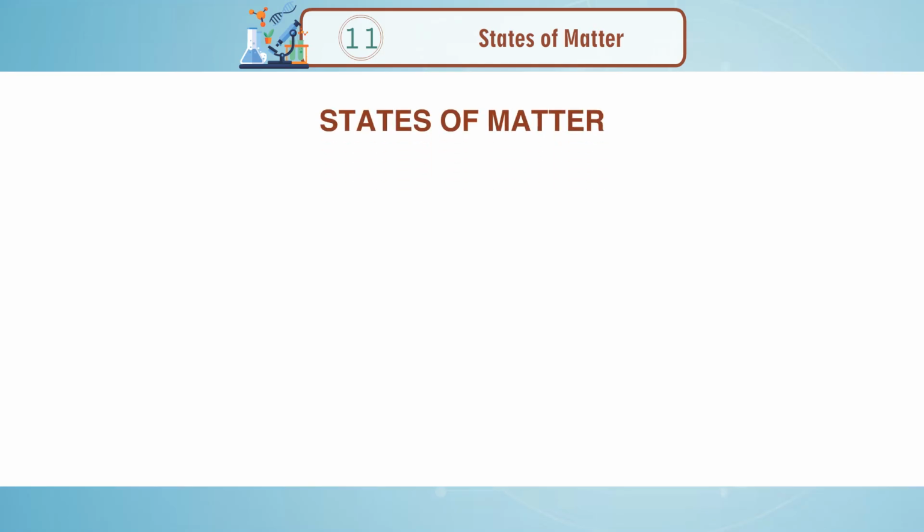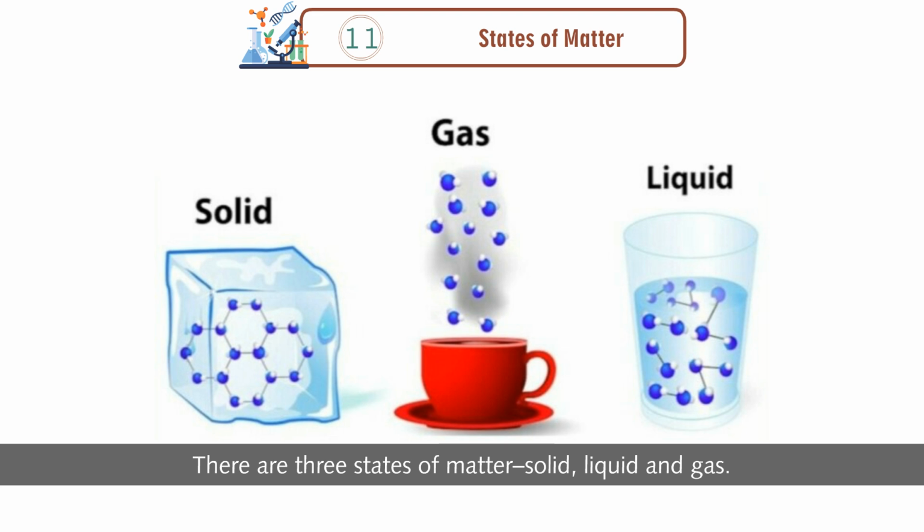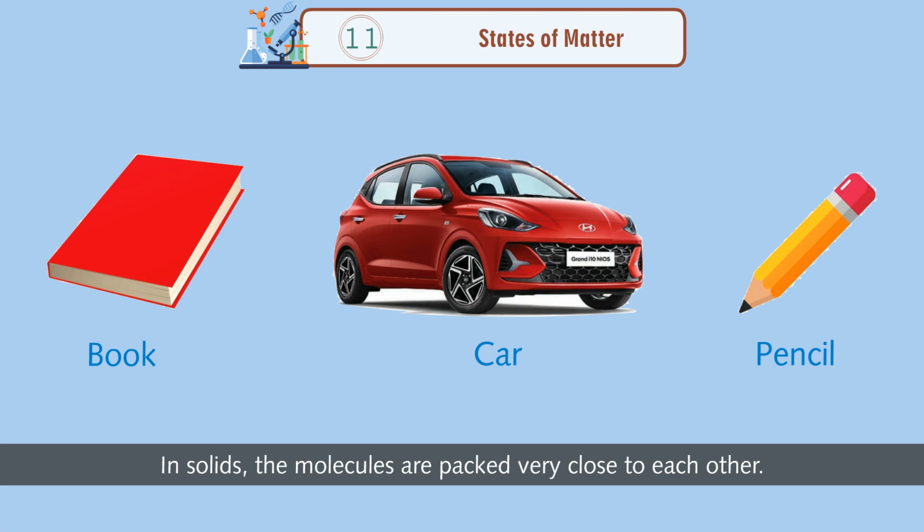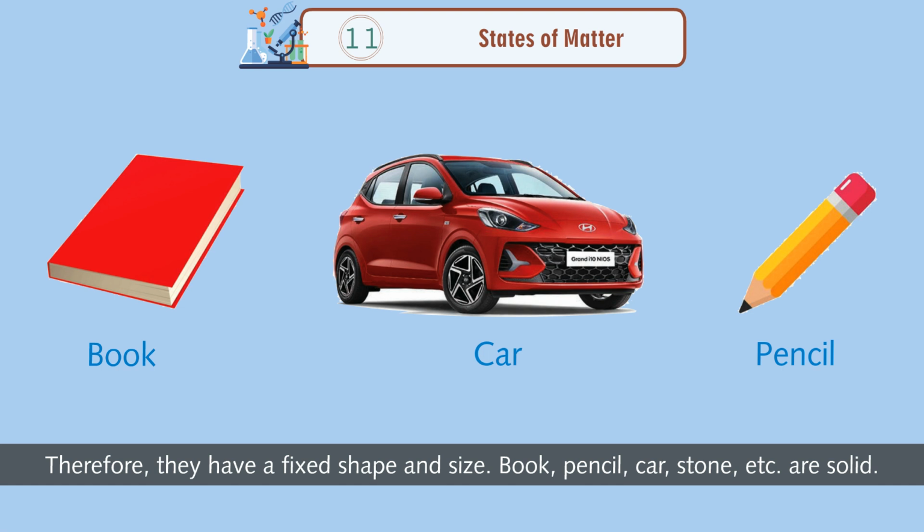States of matter. There are three states of matter: solid, liquid, and gas. Solid. In solids, the molecules are packed very close to each other. Therefore, they have a fixed shape and size. Book, pencil, car, stone, etc.